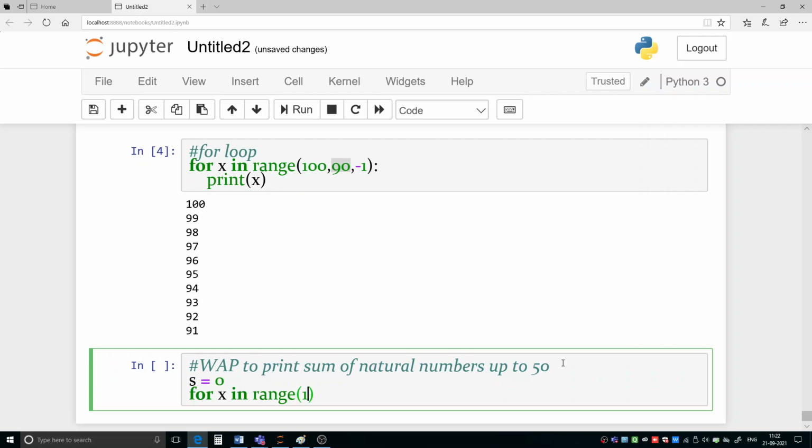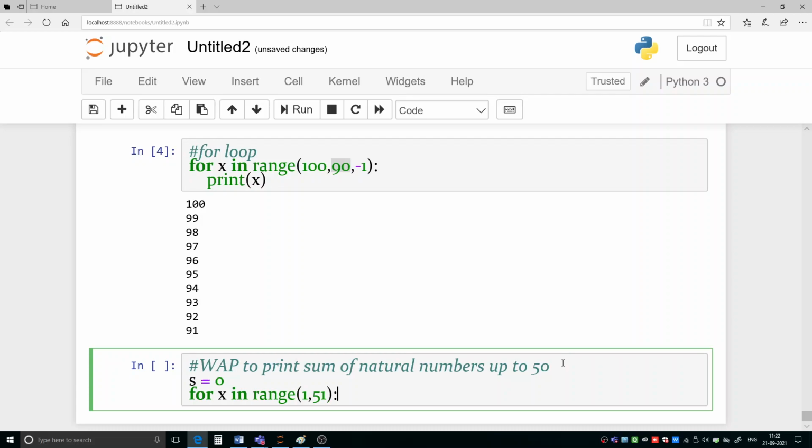Even if you are not writing it, then also no problem will be there, because if you are adding 0 to any number, the result will not have any effect. So okay, no problem. Here we are starting from 1 and we have to take up to 50, so our finishing point should be 51, and no step is required because by default the step value is 1. So if you are not mentioning a step, then by default it will be taken as 1. Okay, so we do not need to mention the step here.